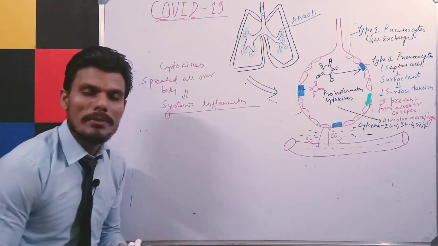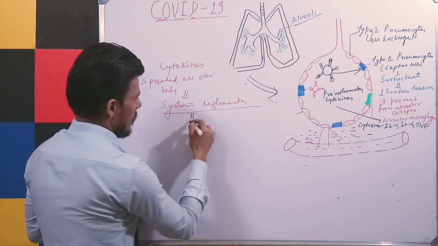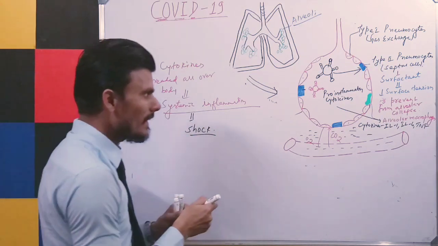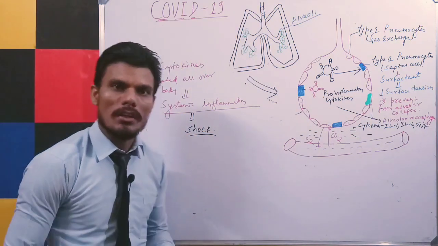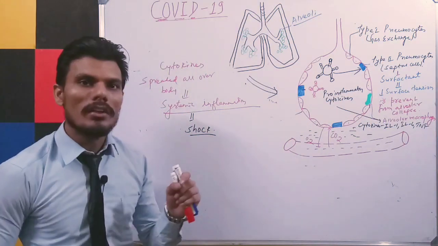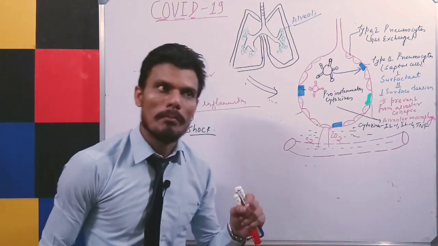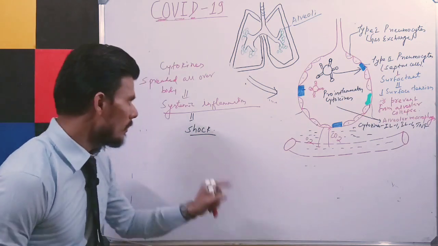This systemic inflammation can lead to shock also. Or we can say that due to the inflammation or due to the distribution of the cytokines all over the body, our body will not get sufficient blood supply to the respective cells and the tissue. That will lead to shock.